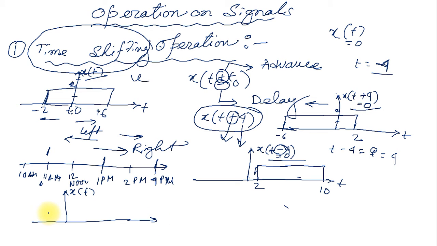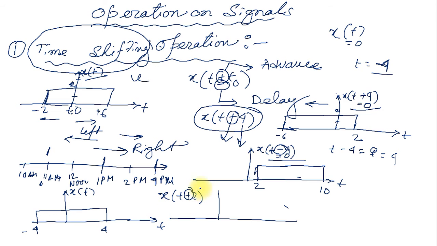That signal is, say, minus 4 to plus 4. Now I want to shift this signal by plus or minus 2: x of t plus 2 and x of t minus 2 also. I want to draw both signals. So how do these signals look? If I want to shift this signal, this is a plus. Plus means advance. Advance means we need to shift the signal towards the left.